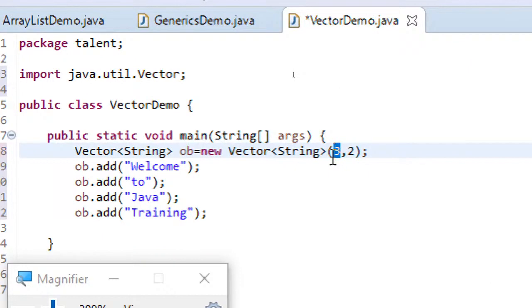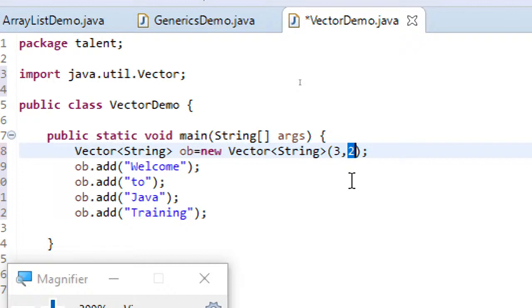Initially I require 3 elements to be stored, so memory is created for 3 elements, and later this 2 is something like a step counter. It may be 2 or some other value specified by you. Just understand that the second argument we are passing is the step counter, or you can treat it like an incrementer value.